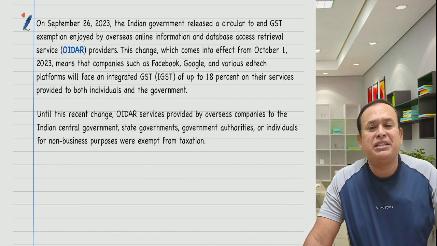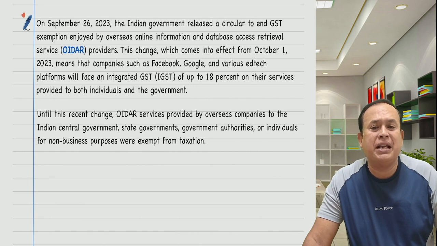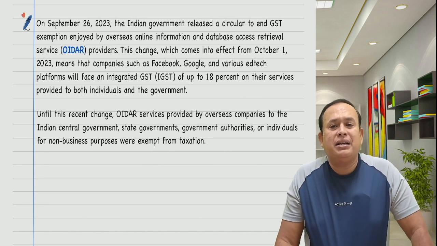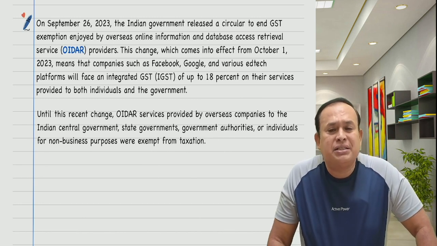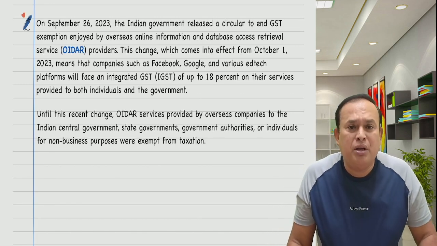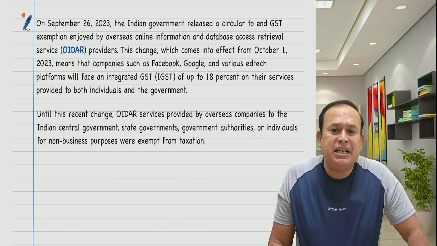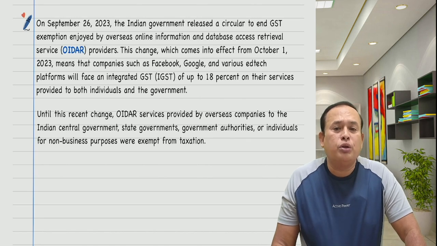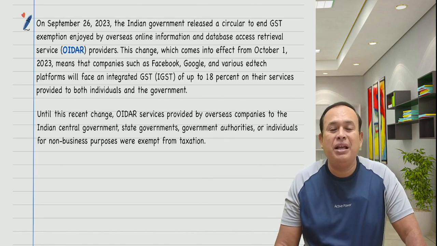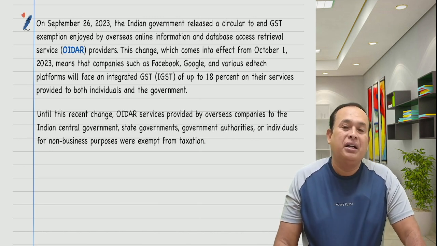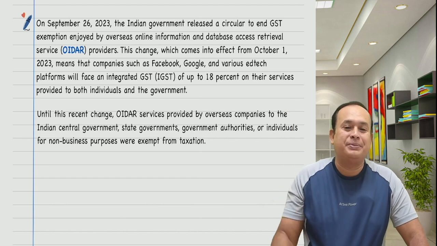This change, which came into effect from 1st October 2023, means the companies such as Facebook, Google, and various e-educations, namely the electronic channels providing education platform, will face an IGST up to 18% on their services provided to both individuals and the government. Namely, we used to say that non-taxable online recipient, namely unregistered persons.